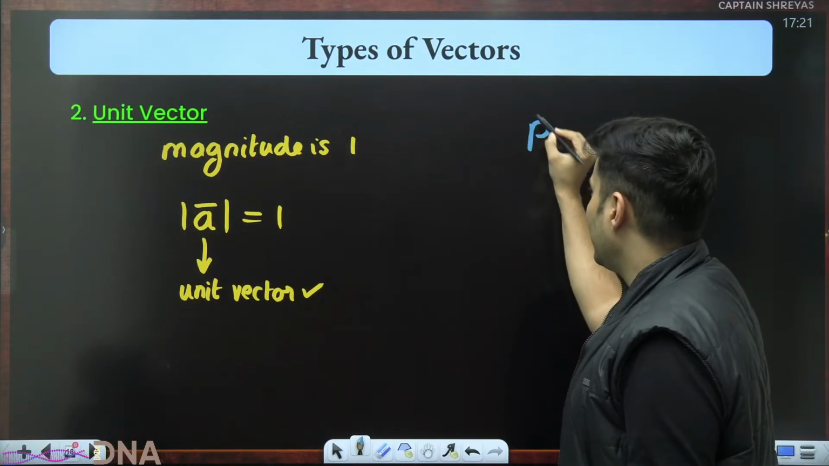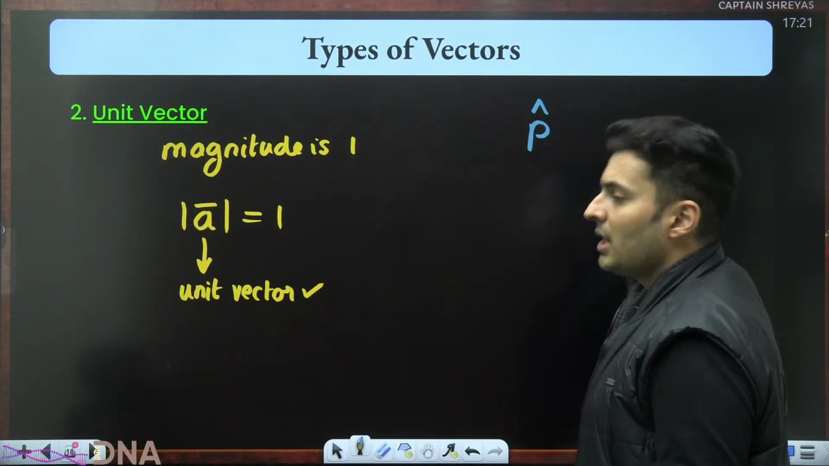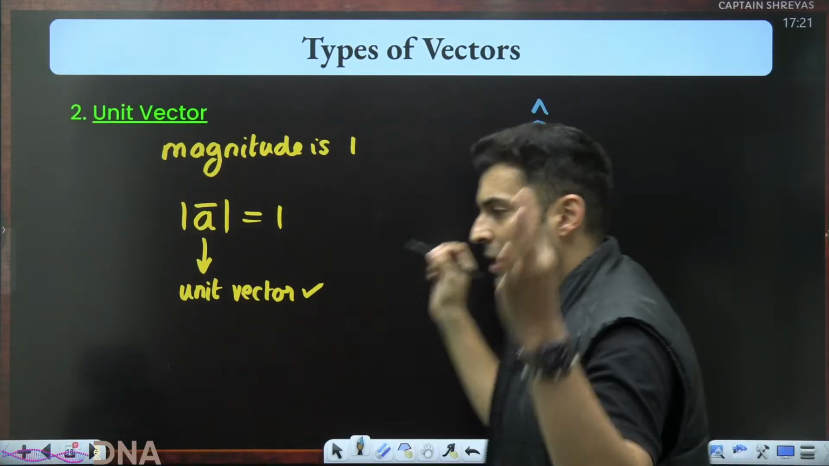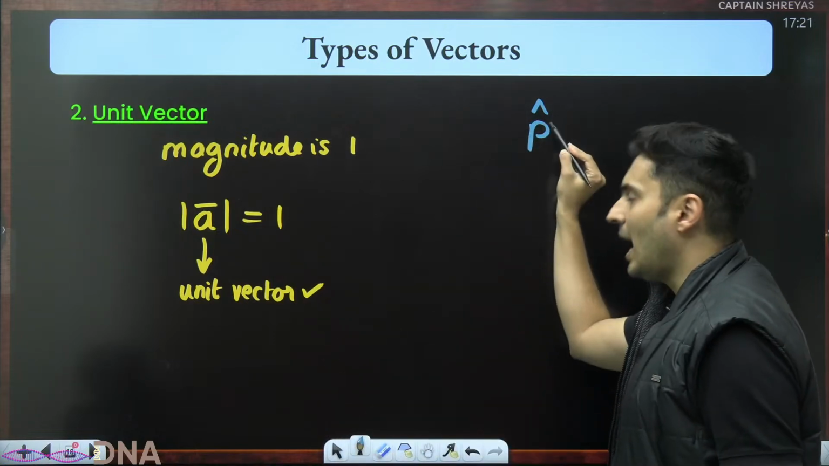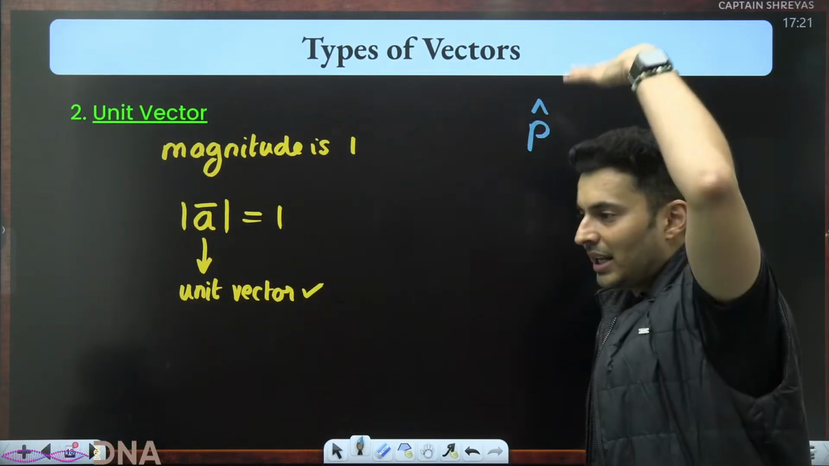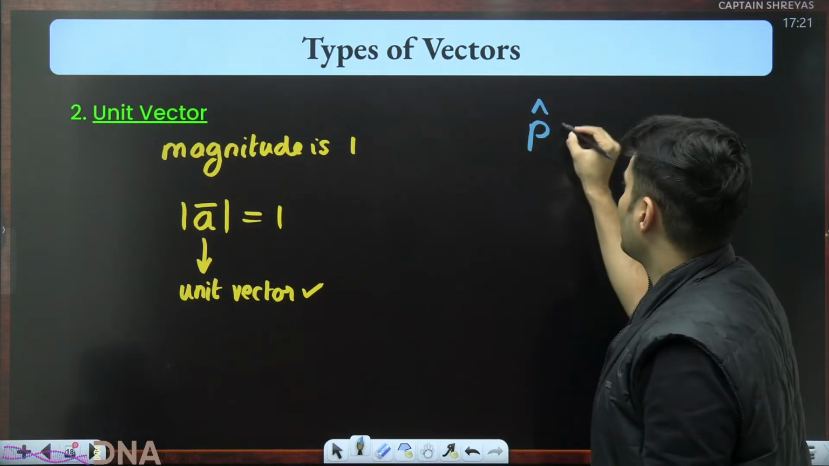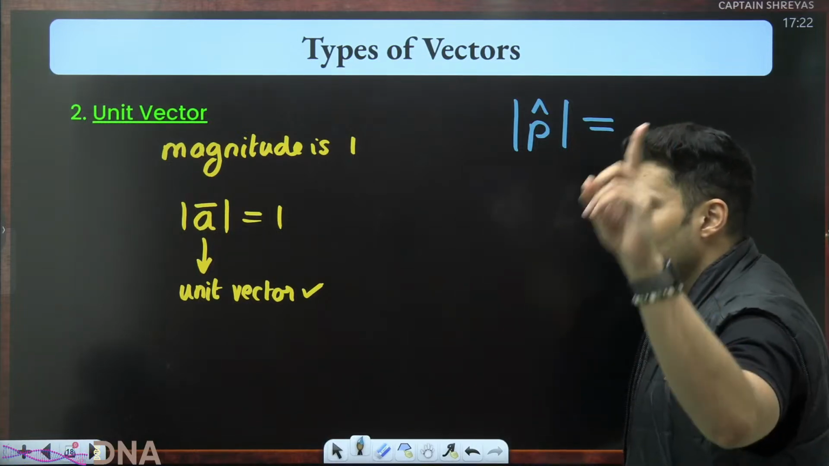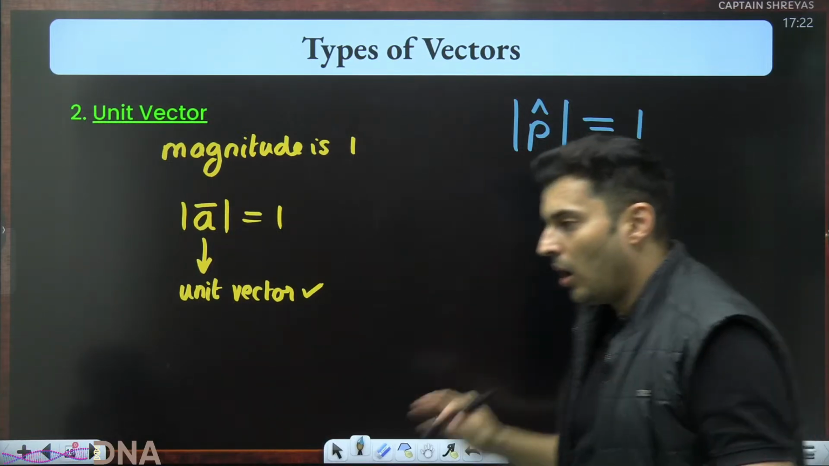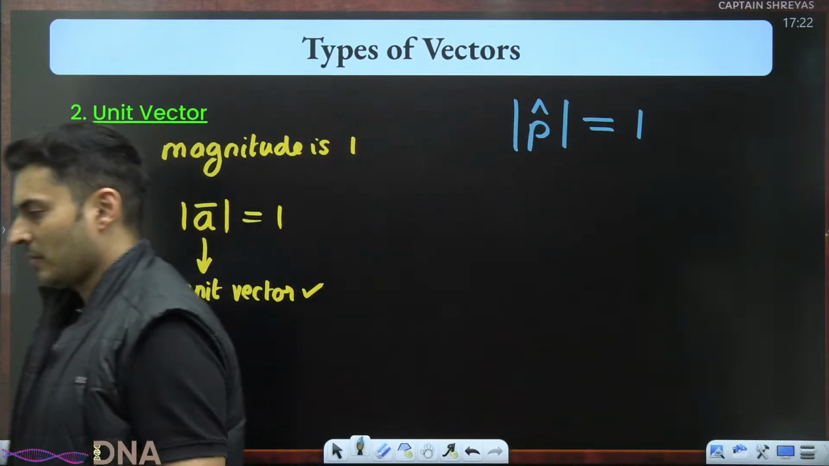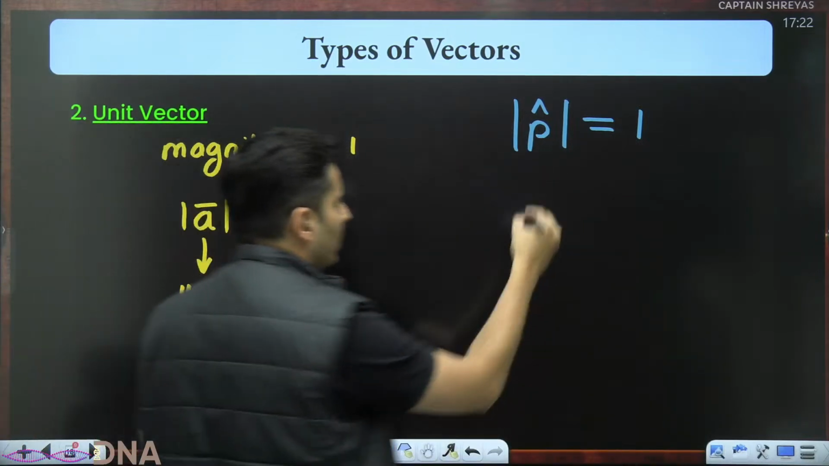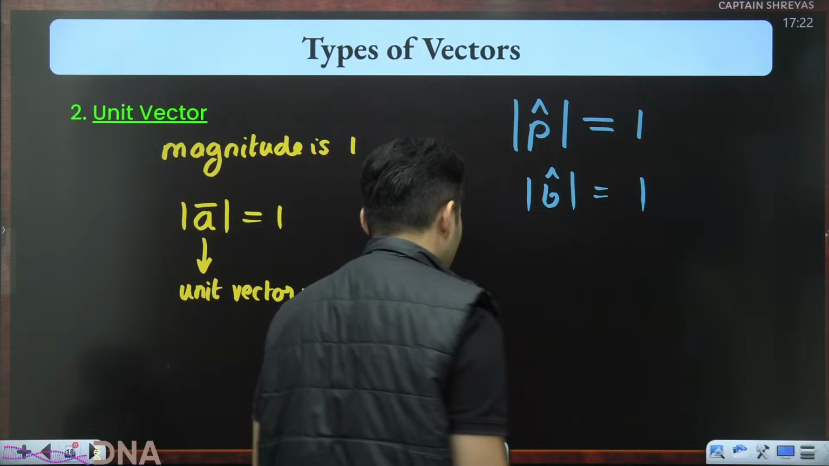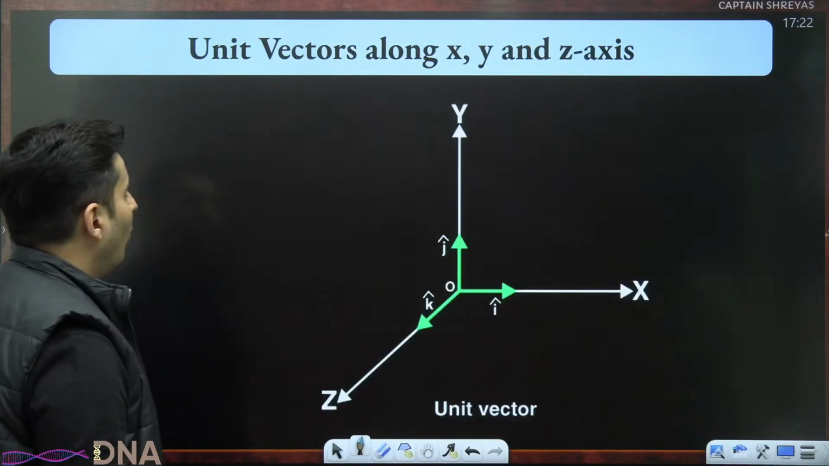But imagine there is a vector P and I put P hat. It is 100% a unit vector the moment I put a cap or a hat. So guys, always whenever you put a hat or a cap, you become unity. So the answer will always be 1. Anything. If I put, let's say, something like B hat, B cap, whatever you want to call, answer is 1.